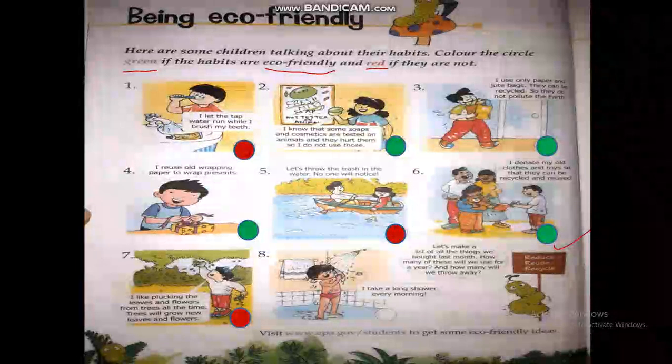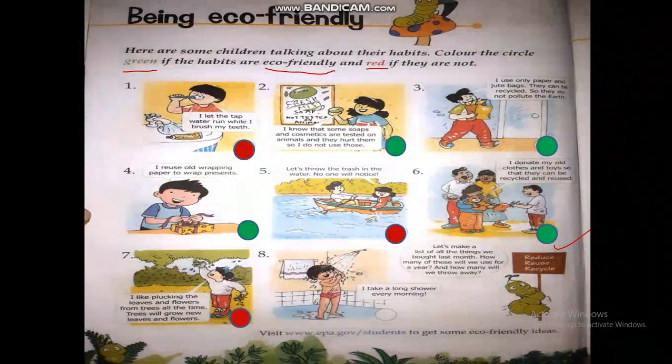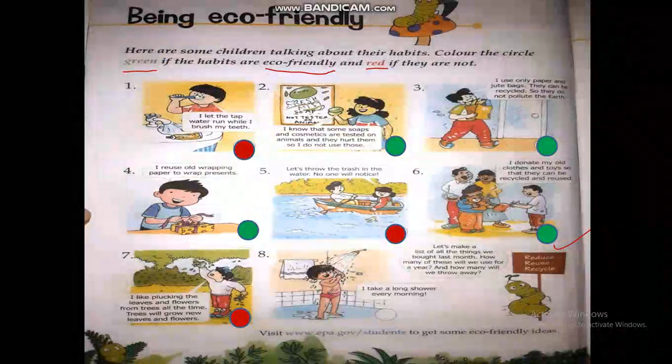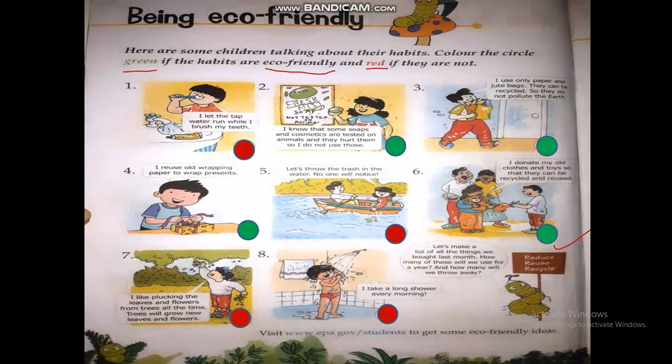Now, the last one, number 8. I take a long shower every morning. So see, this boy is enjoying taking shower and he takes a long shower every morning. It means he wastes lots of water. So this is not an eco-friendly habit.